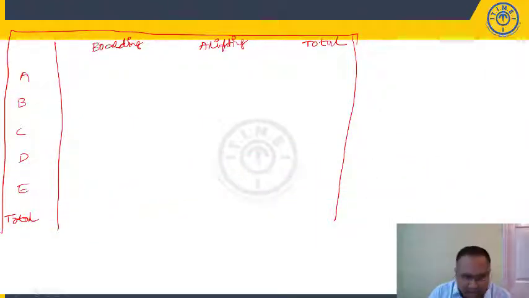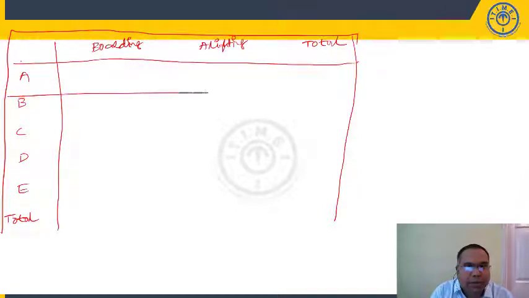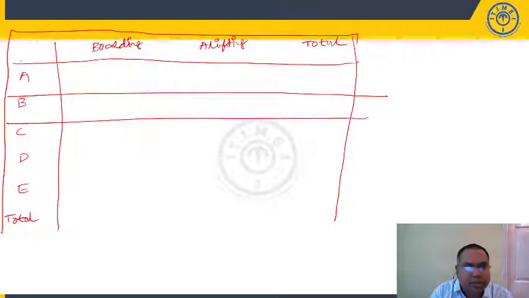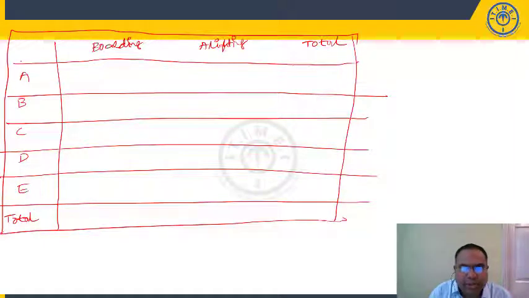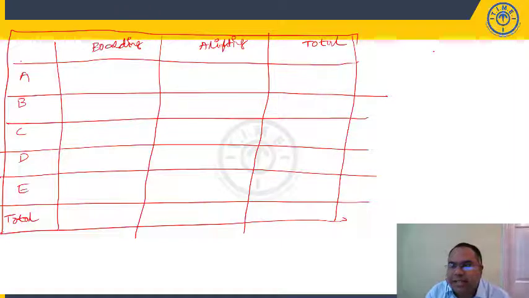Let me draw neatly once again. So we have A, we have B, we have C, we have D. Anyways, your table we can write it. Initially, what you need to do is put the values here. Total number of passengers we have is 3000, and boarding to alighting, the ratio is 3:2.